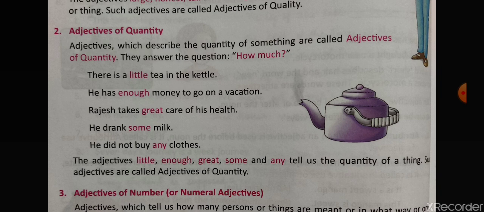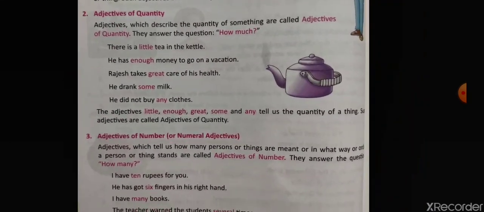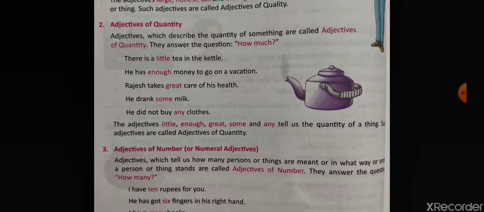In quantity we always know that there is some amount of a thing. But in adjective of number or numeral adjective, we know the exact quantity of the thing. You will understand with this difference. There are two sentences. Let me take a better example. First sentence: I have some rice at my home. Second sentence: I have 5 kg of rice at my home.